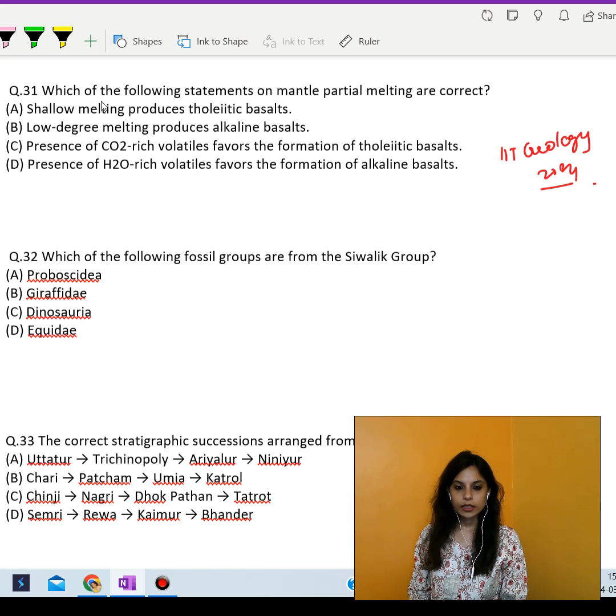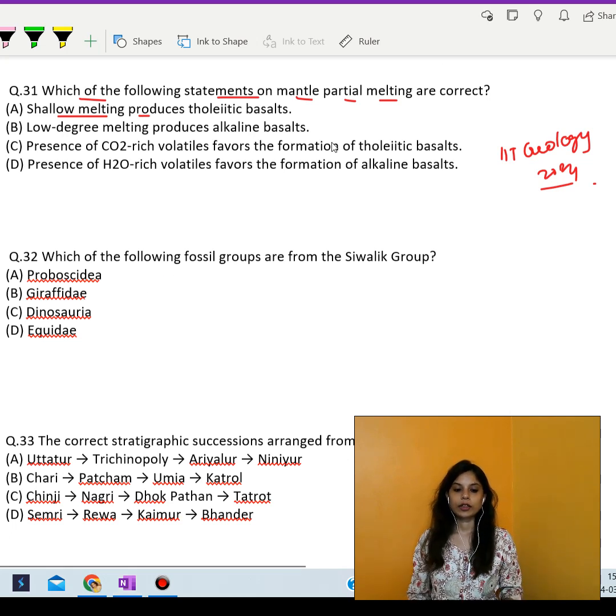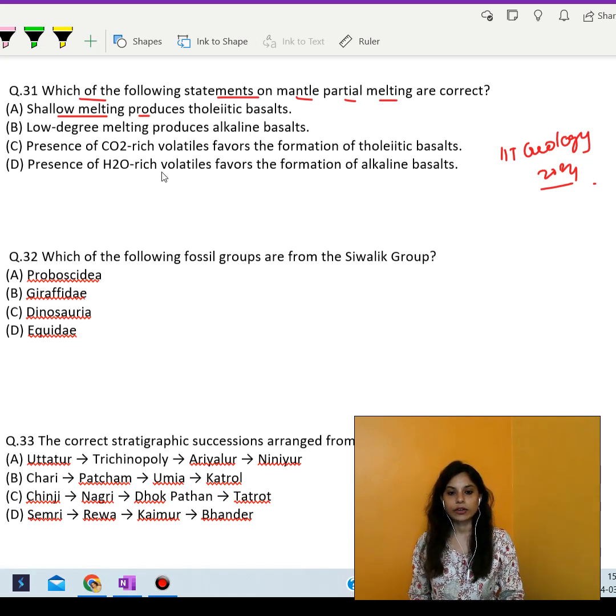The very first one says which of the following statements on mantle partial melting are correct. So over here let's start discussing the options. Shallow melting produces tholeiitic basalts. Now, the tholeiitic basalts are typically associated with mid-ocean ridges and are formed through partial melting of the upper mantle. And this statement is correct because shallow melting in the upper mantle can indeed produce tholeiitic basalts.